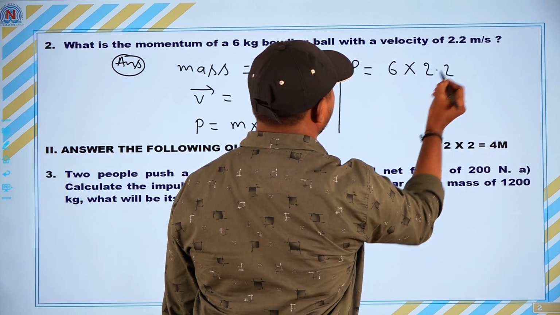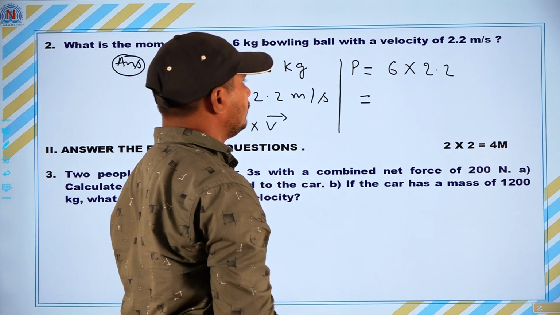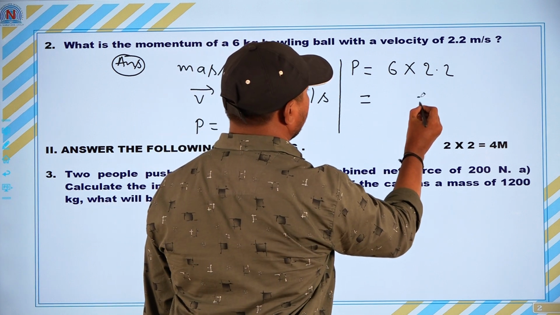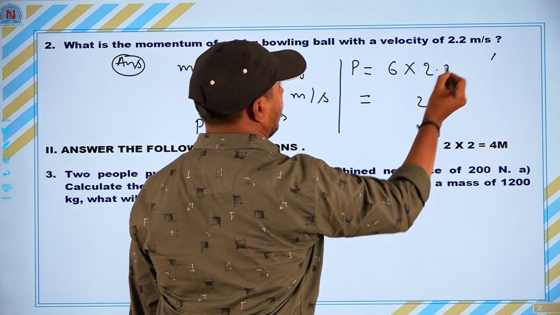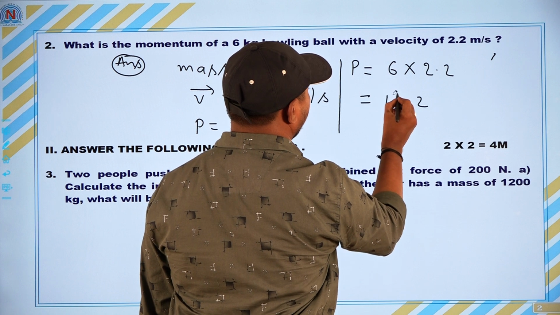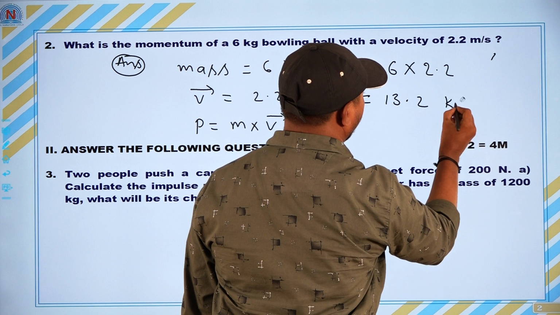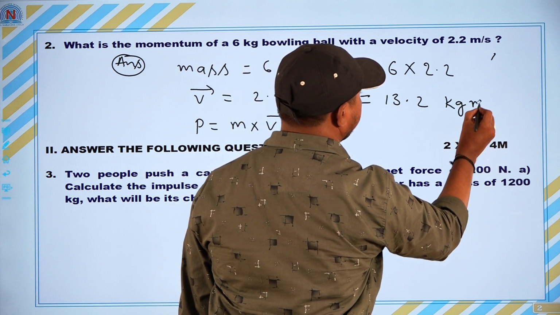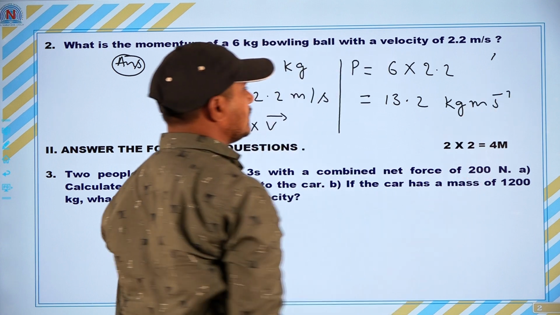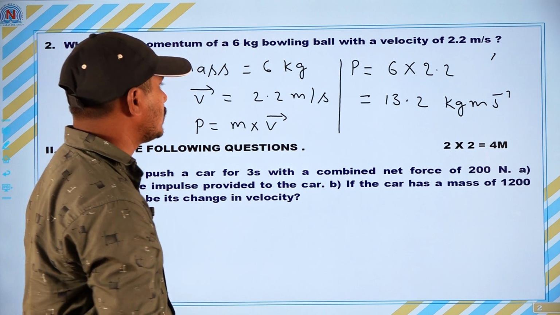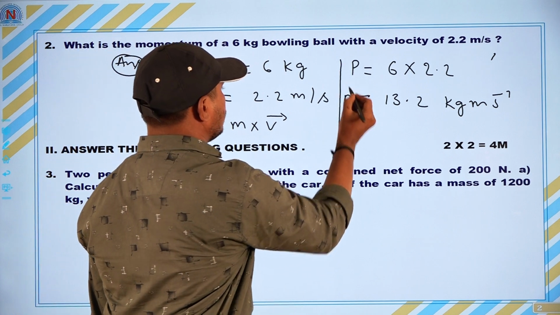Multiply: 6 into 2 is 12, and 6 into 2 is 12 plus 1, 13, that means 13.2. Momentum unit is kg meter per second, kg m s power minus 1. That is the answer for question number 2.